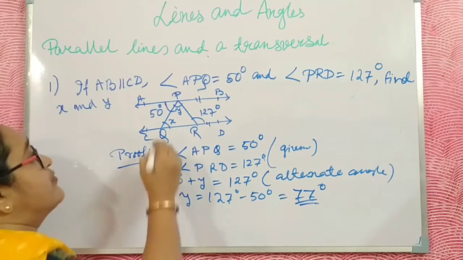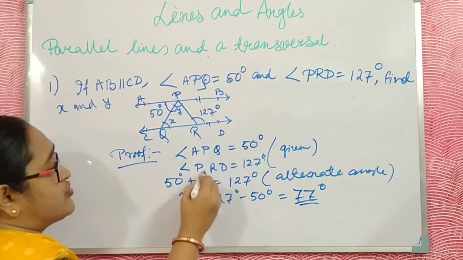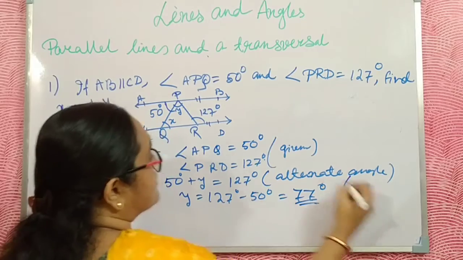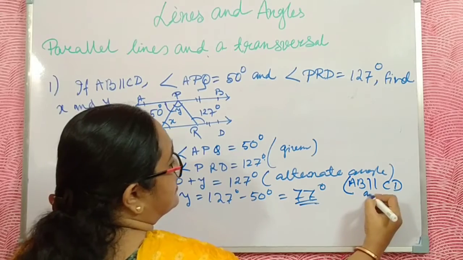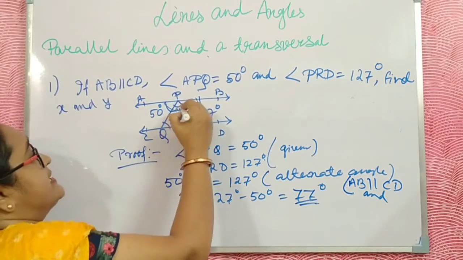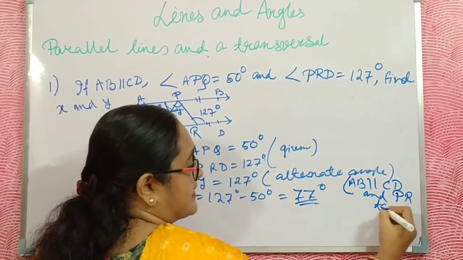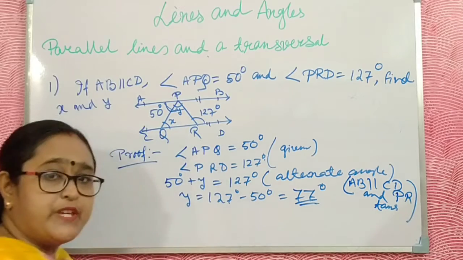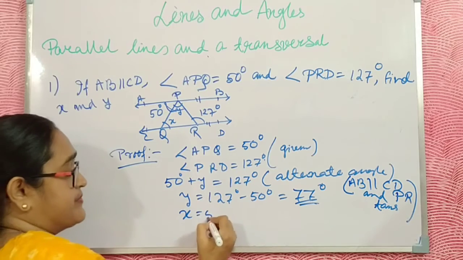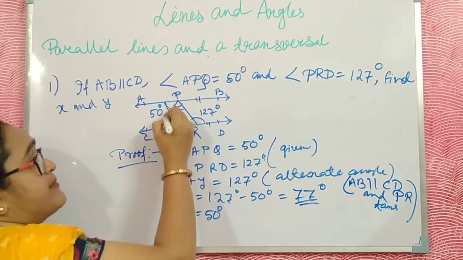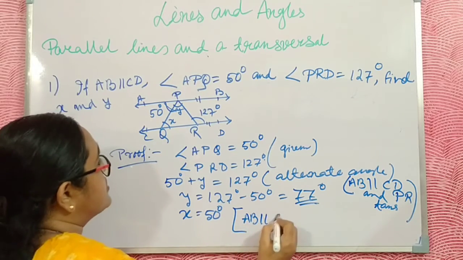Now I find x. Here also write AB parallel to CD, and the transversal for these alternate angles is PQ. So x is 50 degrees, because x and 50 are alternate angles, equal since AB is parallel to CD.